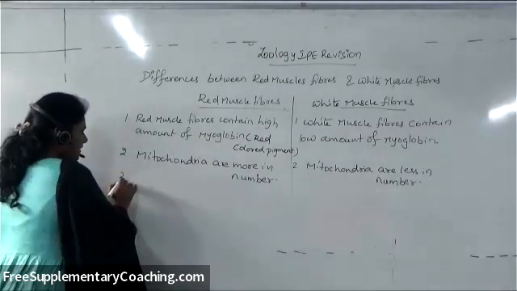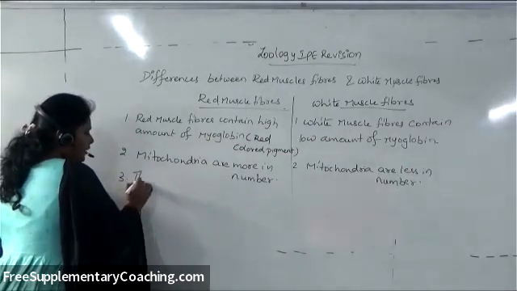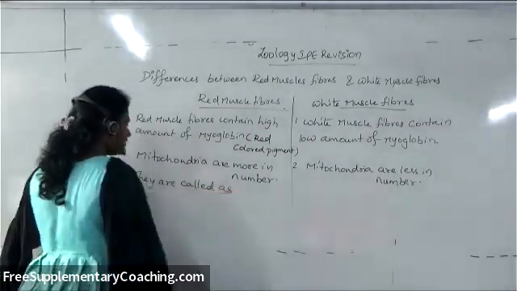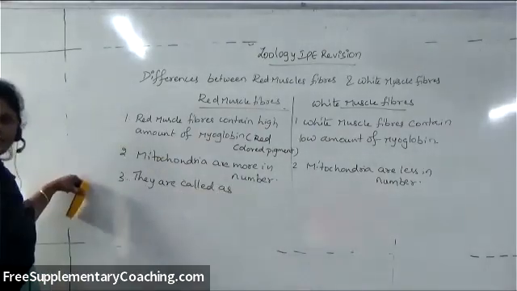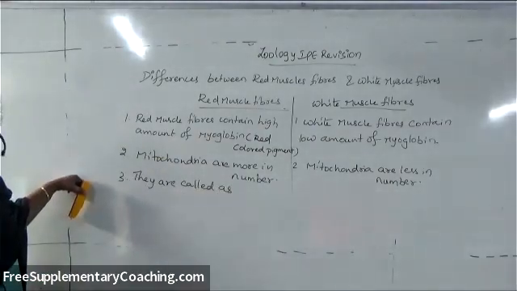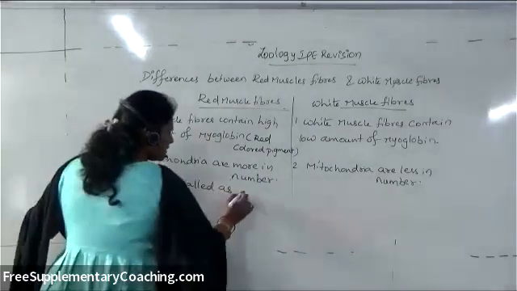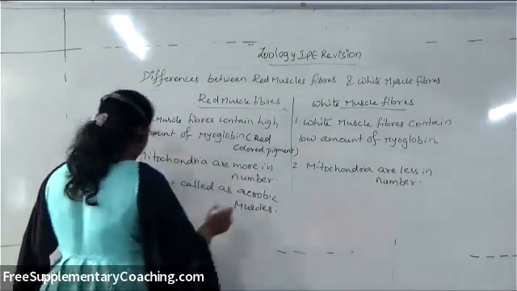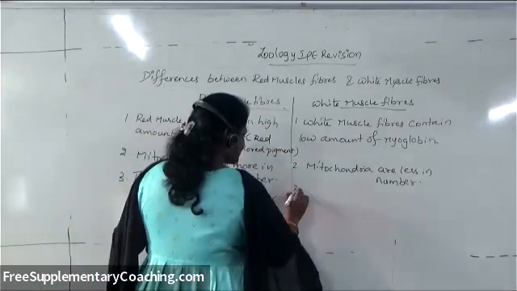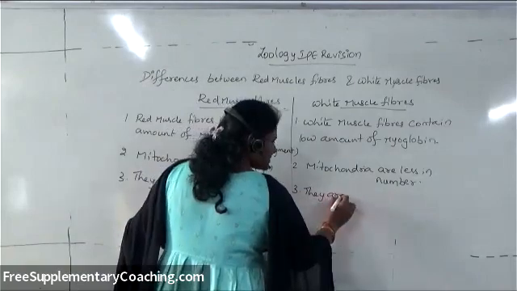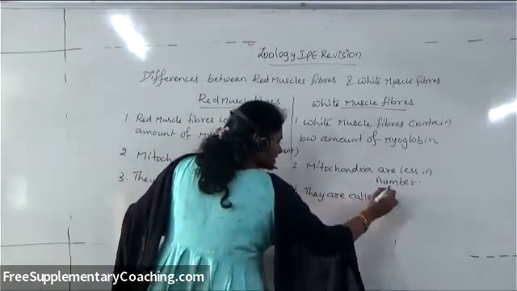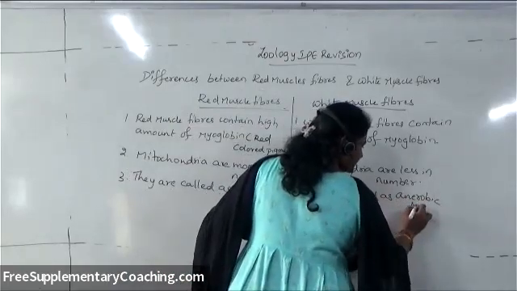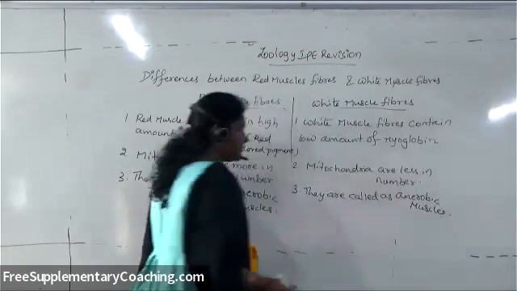Then red muscle fibers are also called aerobic muscles because these muscles mainly work whenever continuous oxygen supply is there. That's why they are called aerobic muscles. Whereas white muscle fibers are called anaerobic muscles. Aerobic muscles and anaerobic muscles.